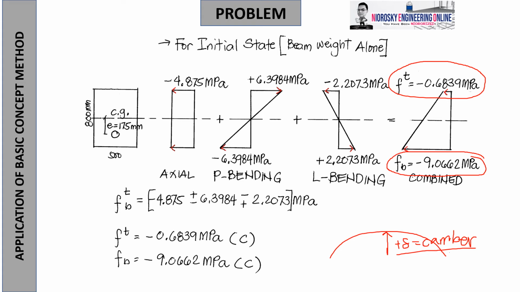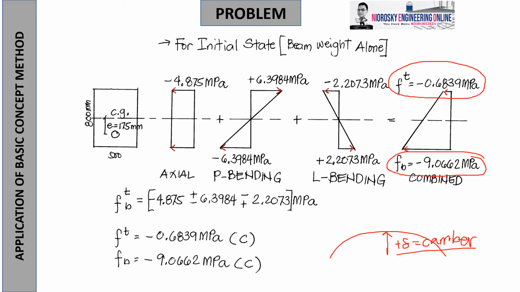So did we achieve the goal of the prestressed concrete beam? Yes. The main goal of a prestressed concrete beam is to always have a camber, a deflection that goes up. The question is, is the initial state final? No, because the beam is always subjected to additional loading. That's why we need to investigate the final state.